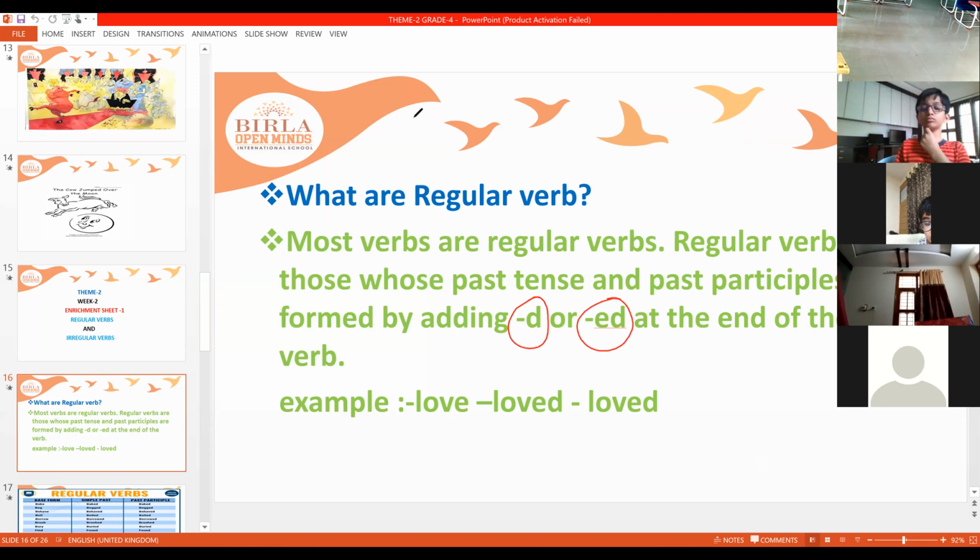And here the same thing. Love, loved, and loved. ED, D is added for that. Okay. And now let us see the irregular verb.